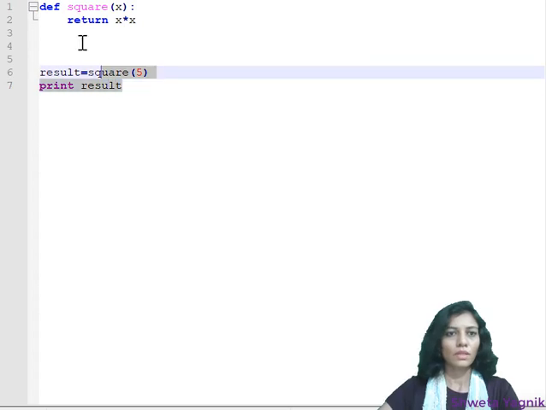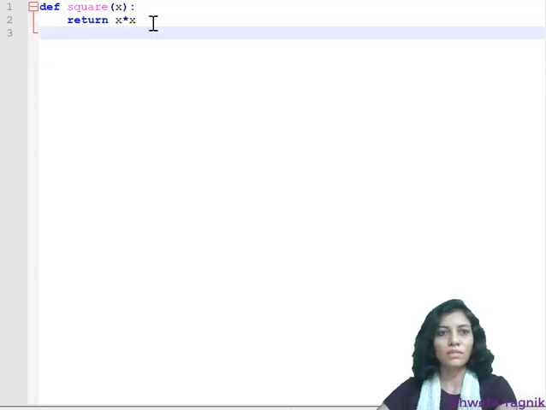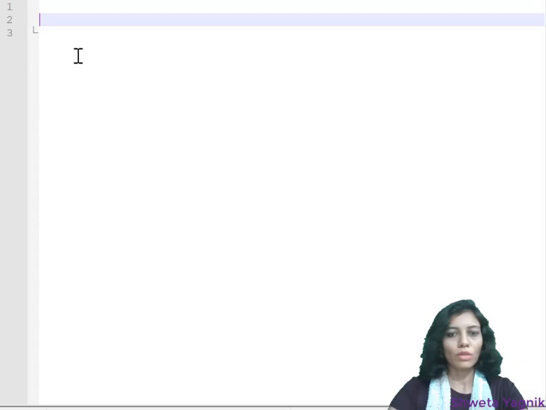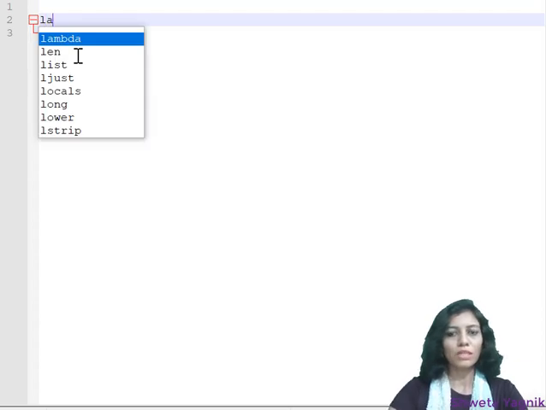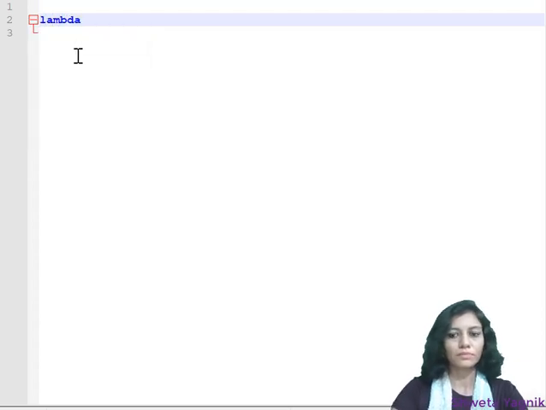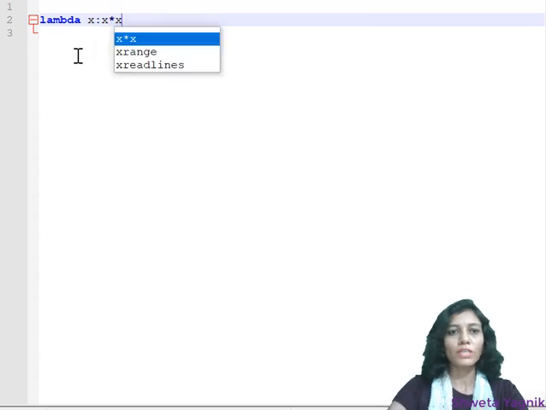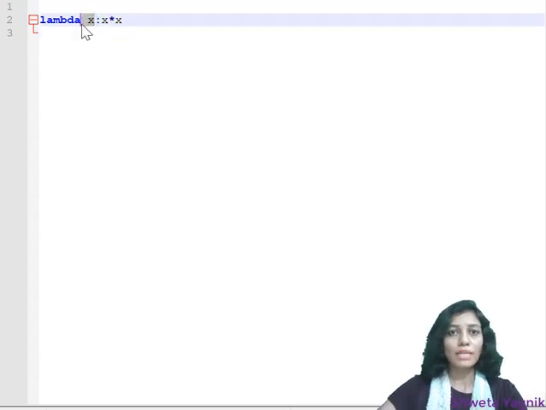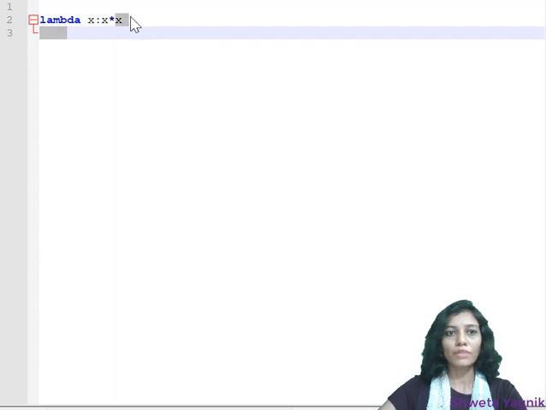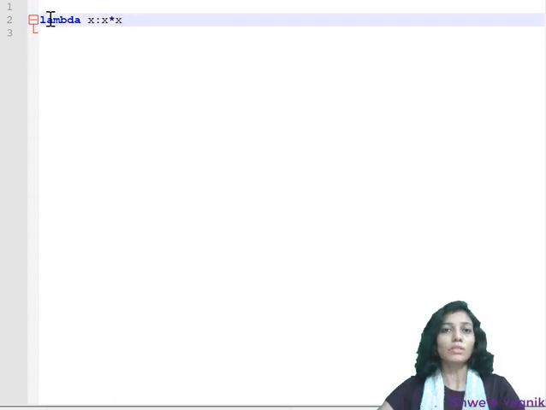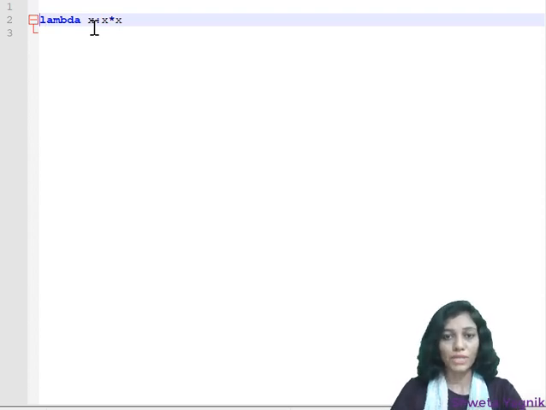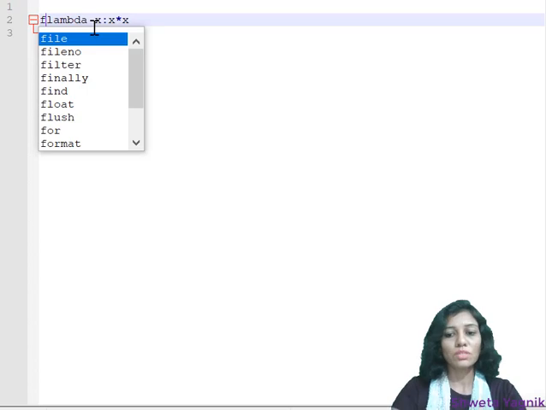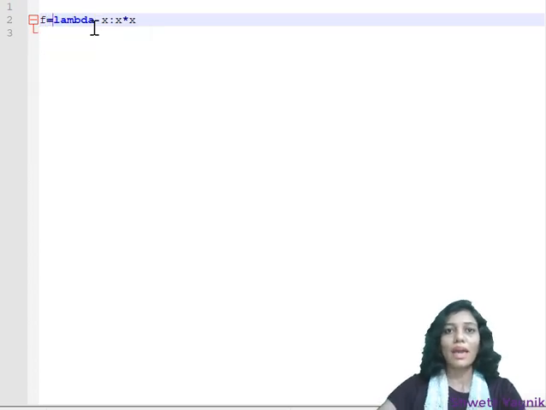So here I am going to clean this code and let's define a lambda function. In order to define a lambda function, I'll be using the keyword lambda. And this argument is x, and with that argument, what kind of operation you want to perform. So here my argument is x and I am going to make a square of it, that means x multiplied by x. Now this is the function. And functions are objects. You need to assign this object to something, that is f. So here f is a function.